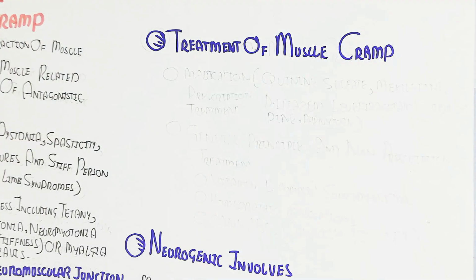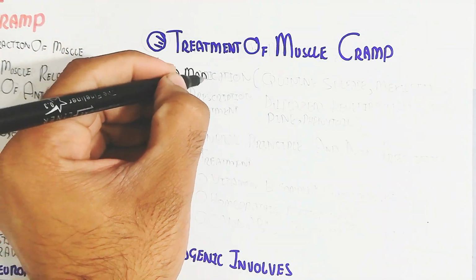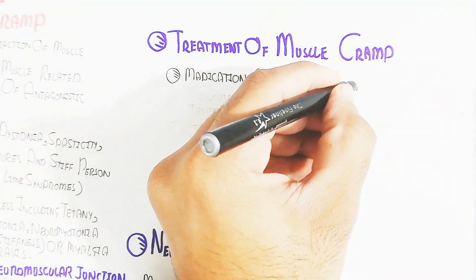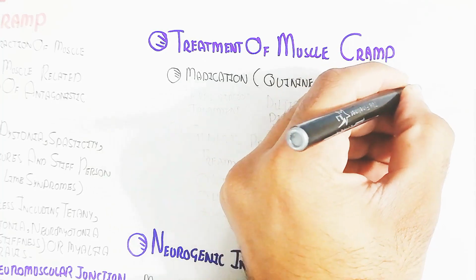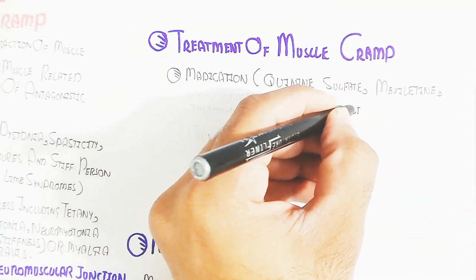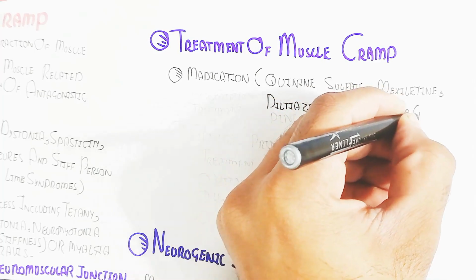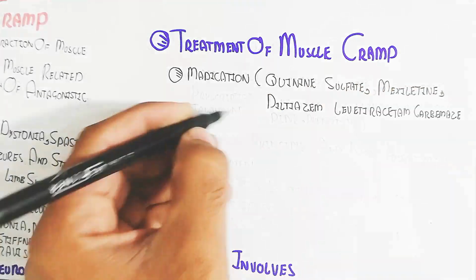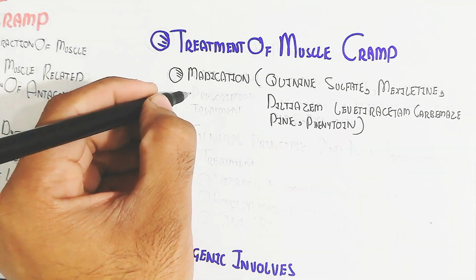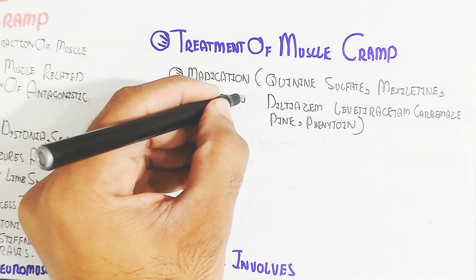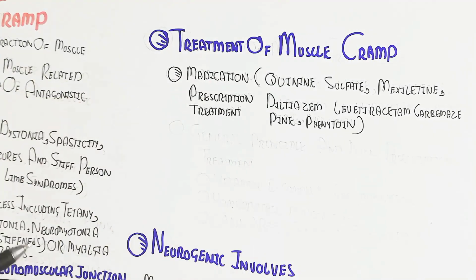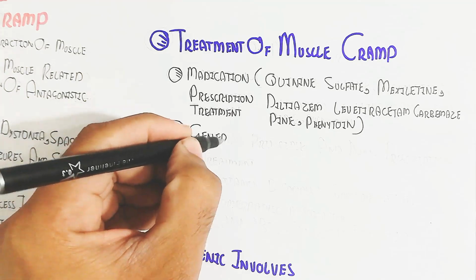Treatment of muscle cramp includes medication like quinine sulfate, mexiletine. This is prescription treatment. Also diltiazem, levetiracetam, carbamazepine, and phenytoin. This was prescription treatment.